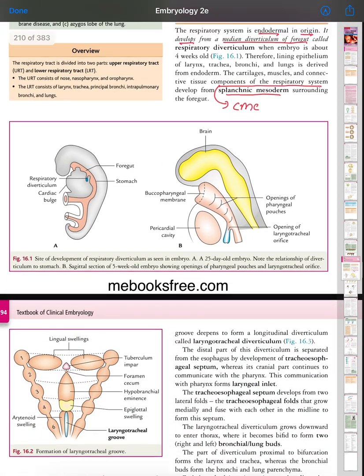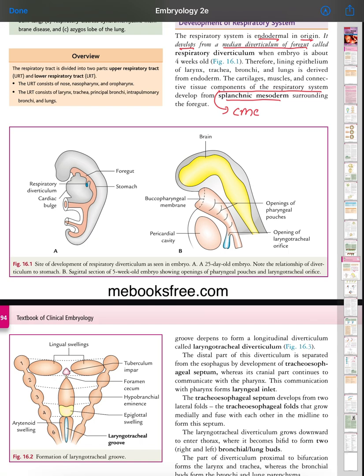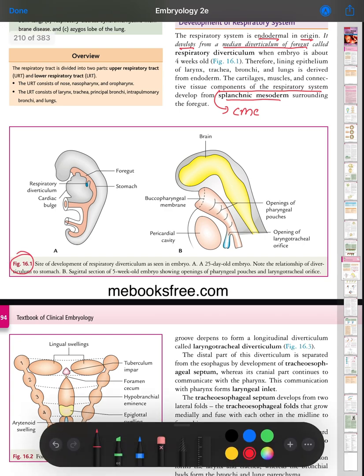Look at the figure. A 4-week-old embryo in figure 16.1 shows the site of development of the respiratory diverticulum as seen in the embryo. A denotes the 25-day-old embryo. Note the relationship of the respiratory diverticulum to the stomach.